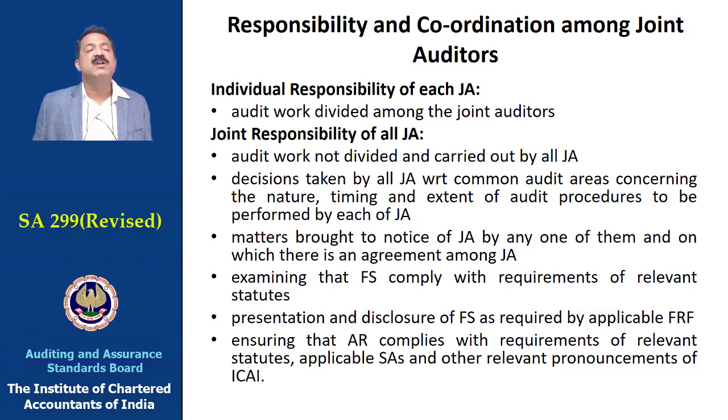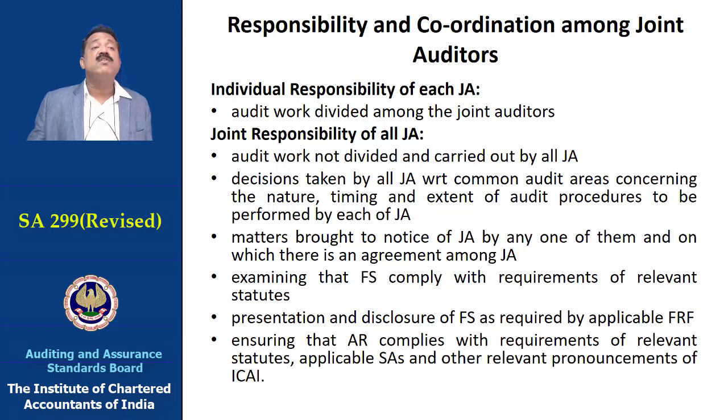There could be a situation where decisions are taken by all the joint auditors with respect to common audit areas concerning the nature, timing, extent. If we have decided that okay, we will undertake audit only above certain materiality limit, or we have decided that we will undertake only so much percent of the transaction for the audit.